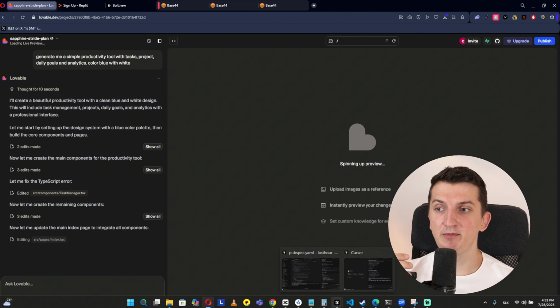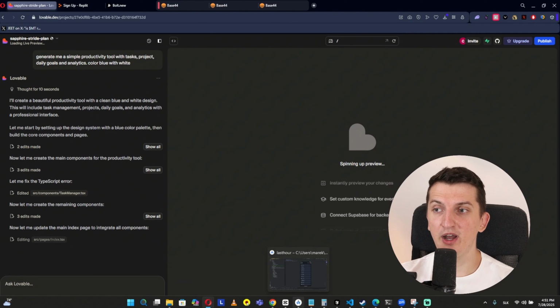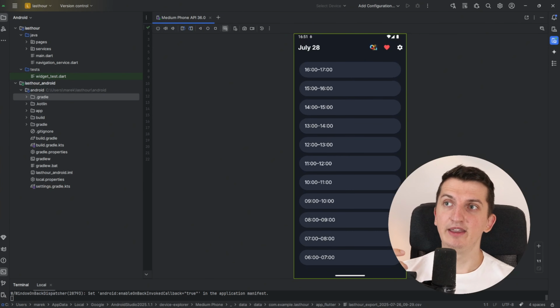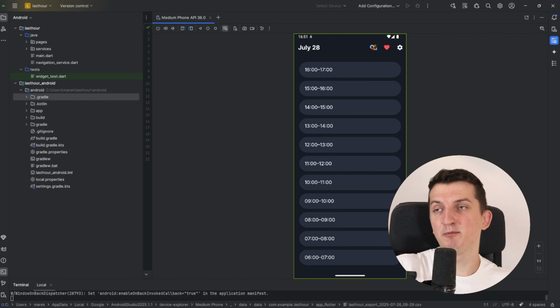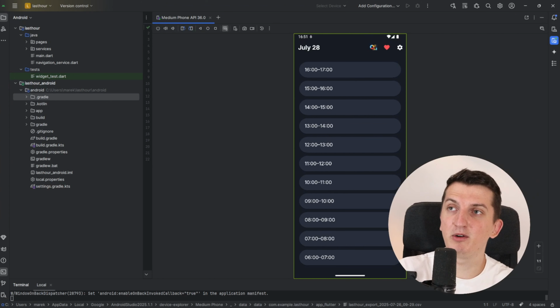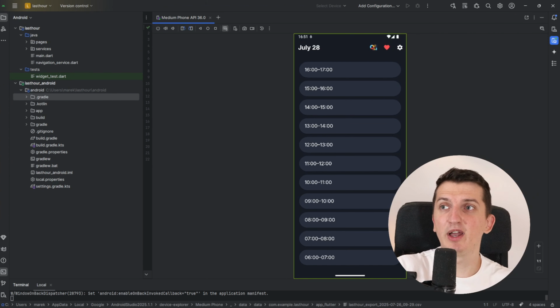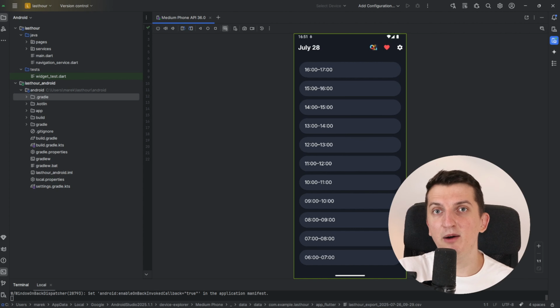So for example, I'm going to show you what I built right now. This is the application that I'm possibly going to launch on the Google Play and iOS store, but I need to check out how the responsiveness works. This application is going to allow you, and I built it by myself as someone who doesn't know how to program at all,